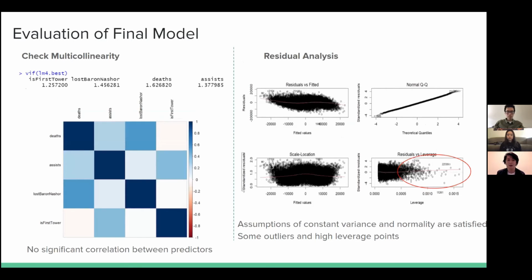To evaluate our final model, we first checked multicollinearity, which showed no significant correlation between predictors. And we also looked at the residual analysis, which showed that the assumptions of constant variance and normality are satisfied. There are some outliers and high leverage points, however, but because we have a large data set, the negative impacts of these are mostly mitigated.